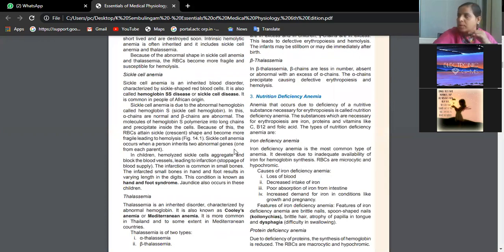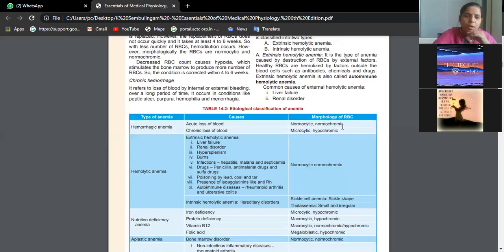Okay. So normocytic, normochromic. In case of chronic blood loss, that means for a long duration a small amount of blood is continuously lost, then you will see microcytic hypochromic. That means small RBC and pale RBC. If the color is light, then you call it hypochromic.